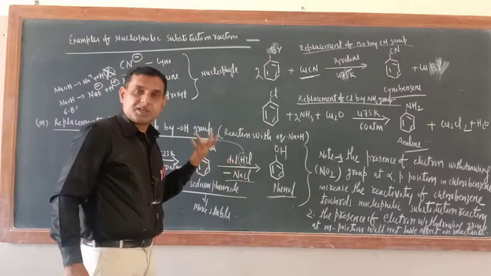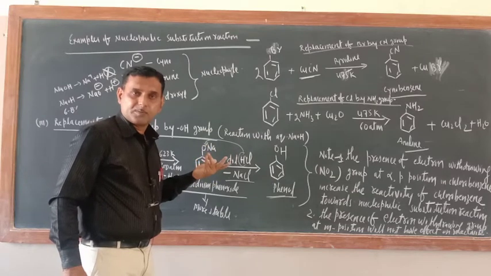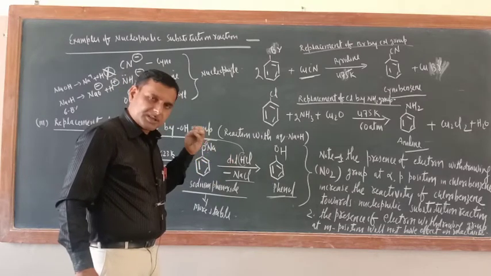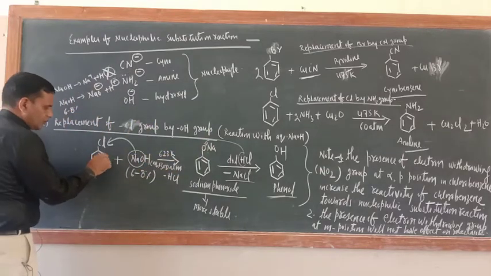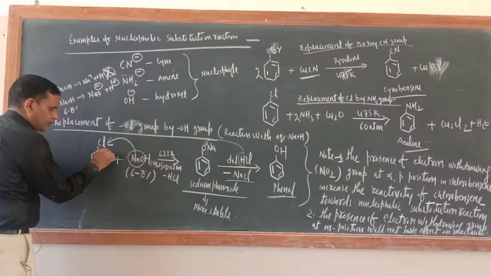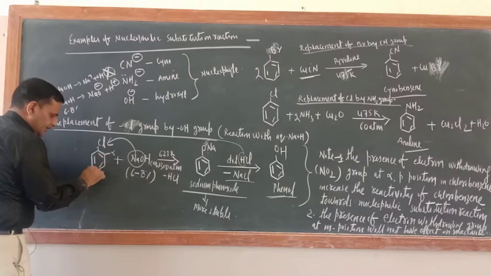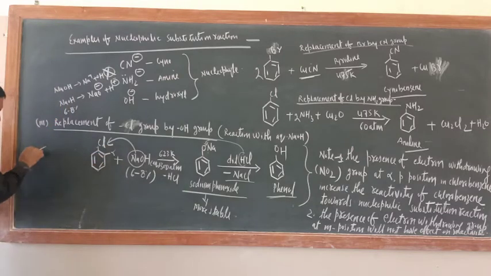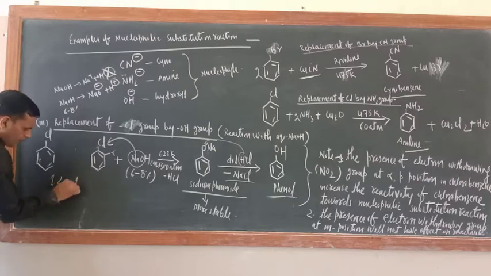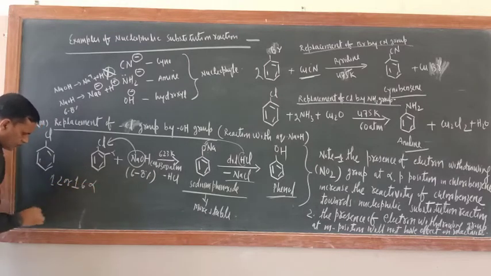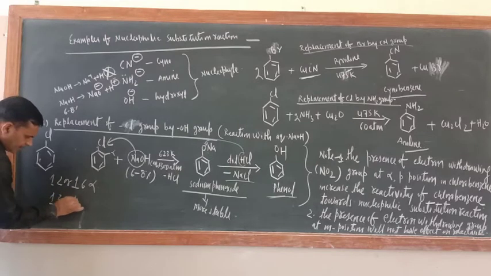COOH is an electron withdrawing group. So if such groups are present, see what the ortho positions are. This is 1 2, this is the ortho position. This is 1 4. You know this one. 1 2 or 1 6, that is ortho. 1 3, that is meta. 1 4, that is para position.